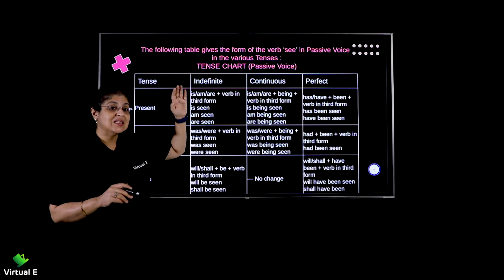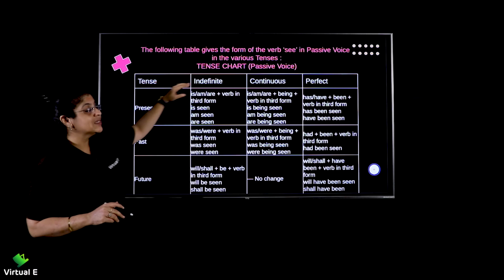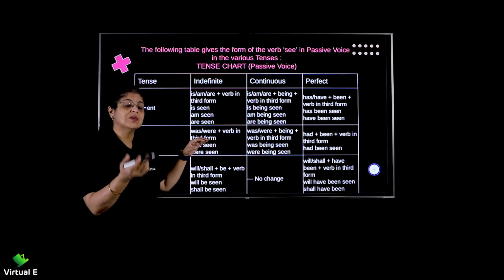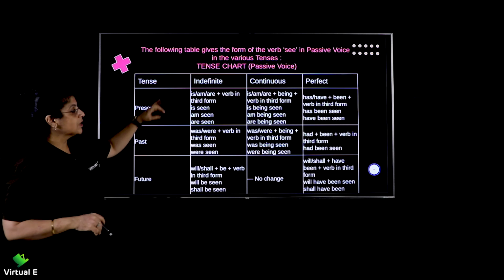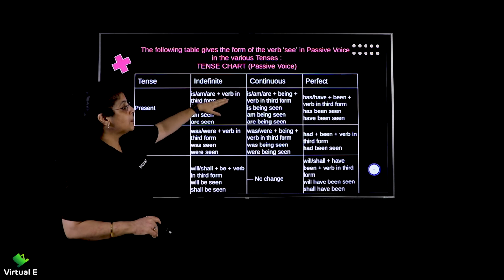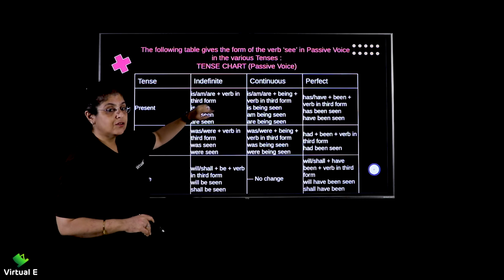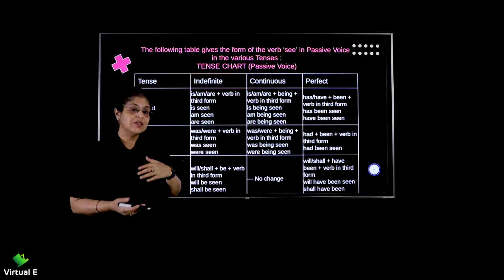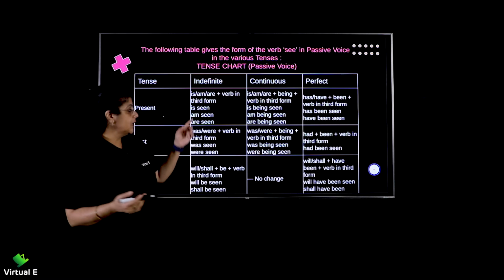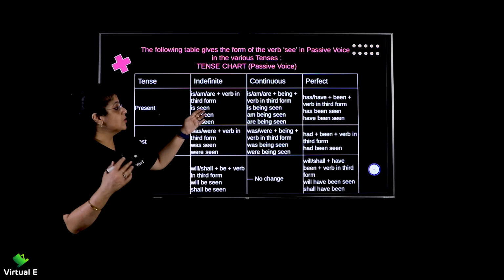Now, when you remember in your tenses video, I had told you simple, indefinite. Indefinite means simple. So, when it is present simple, like, I read a book, that's your present simple, what does it change to? It changes to is, am, are plus verb in the third form. Now, I'll just go on telling you. So, I read a book. Now, a book is read by me.